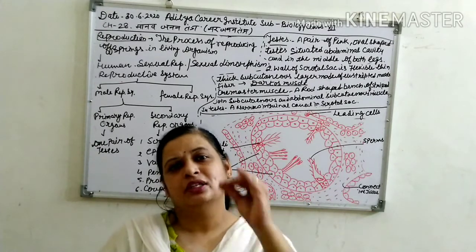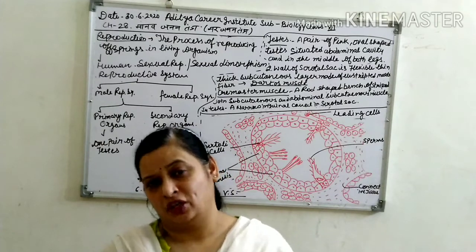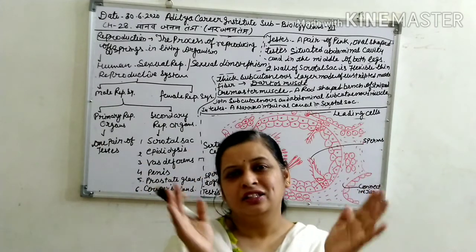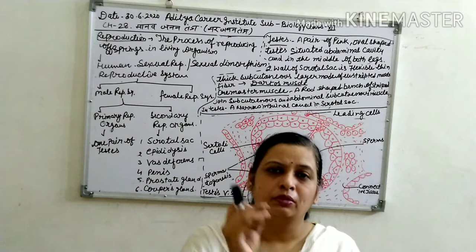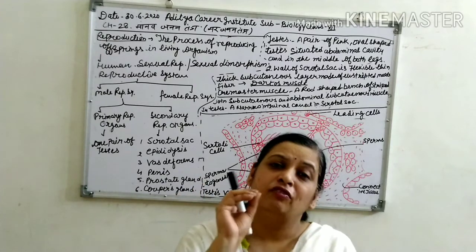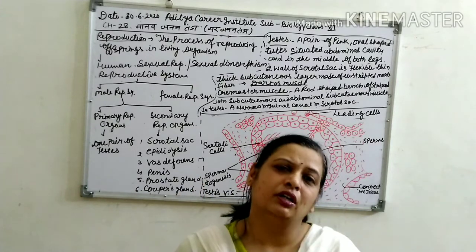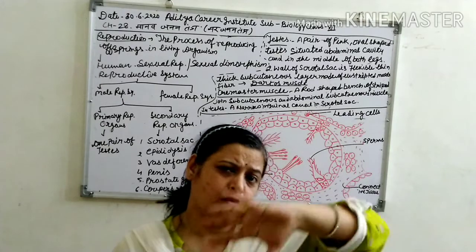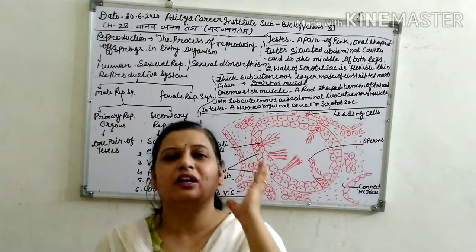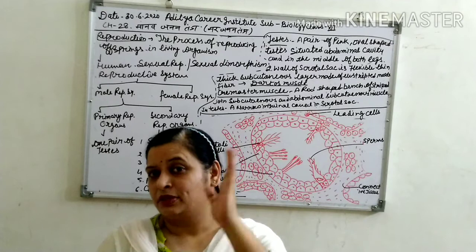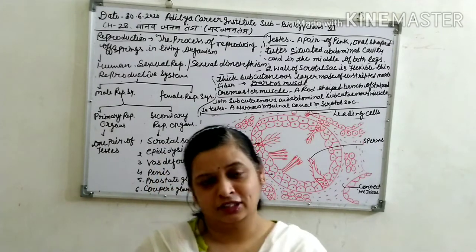A system works for this reproduction process, and this system is called the human reproductive system. The system that works in the reproduction process is called the reproductive system.